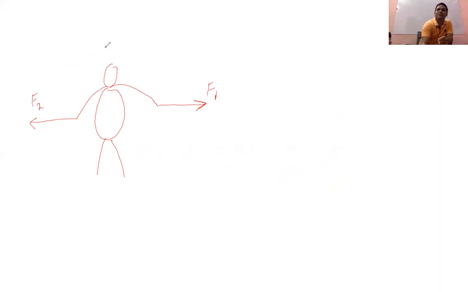Where will Kutub move? This is, let's say, Kutub. Subham is pulling in this side and Ansuman is pulling this side, and from here this person, let's say Aryan, is watching.